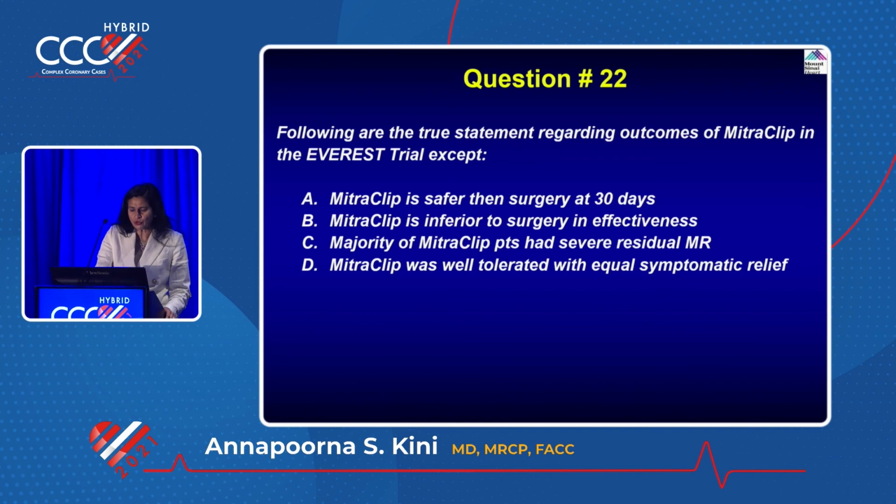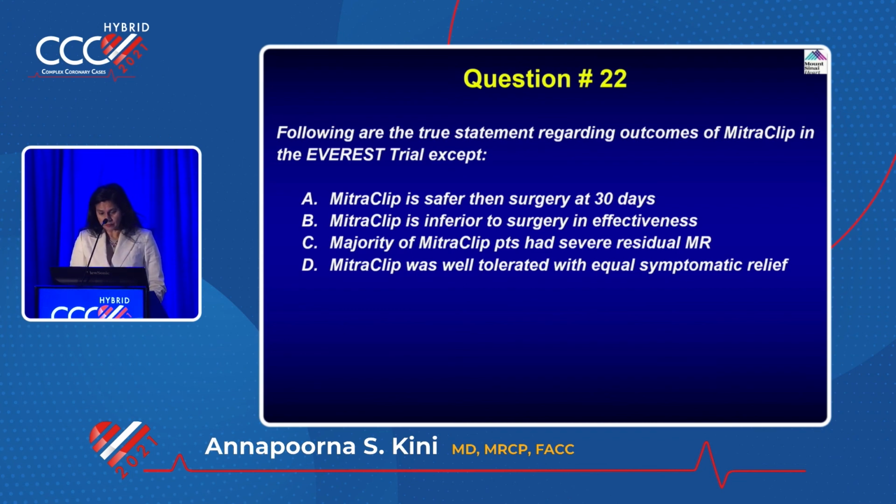So the following are true statements regarding the MitraClip in the EVEREST trial. MitraClip is safer. Yes. MitraClip is inferior. Yes. Majority of the clip patients have severe residual MR. It's not severe residual. Mild to moderate. Okay, you saw the number there, 18%. MitraClip was well tolerated.